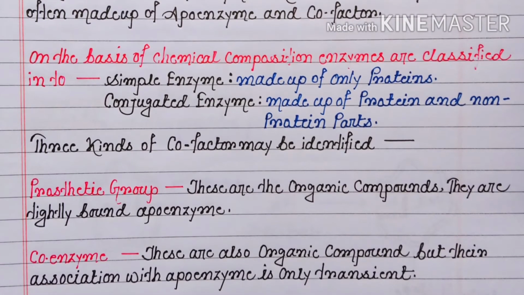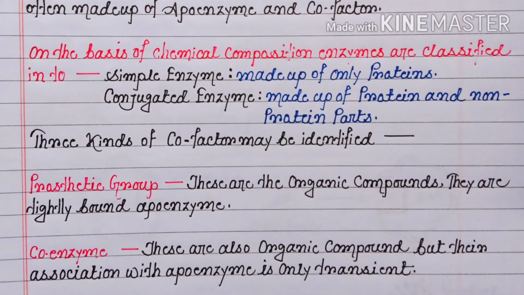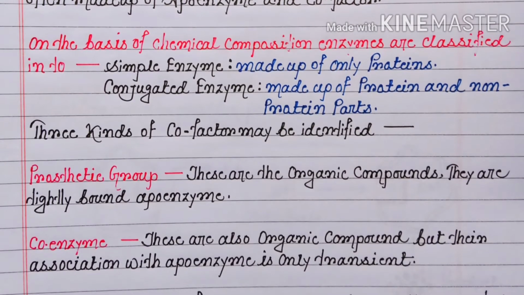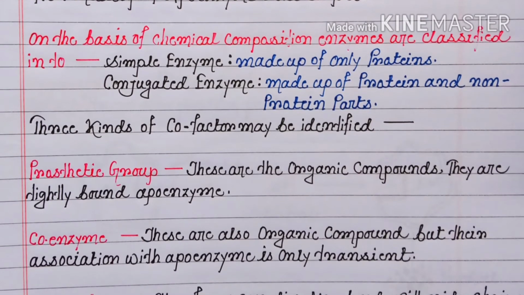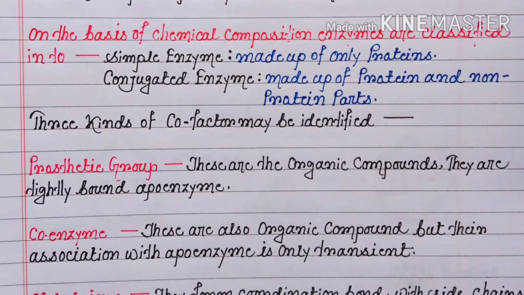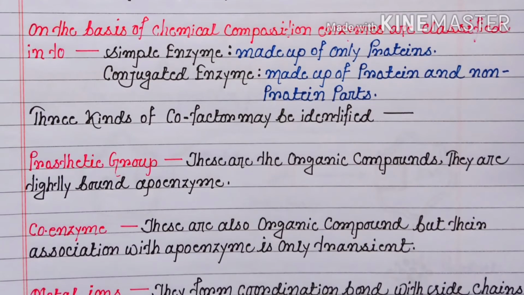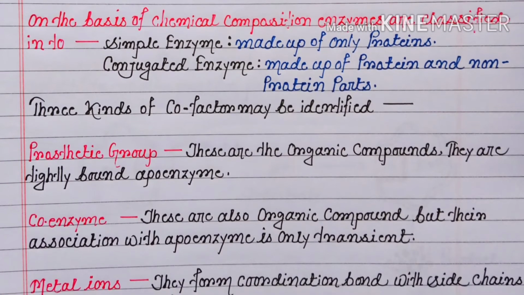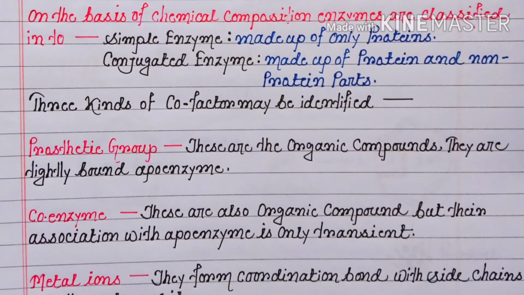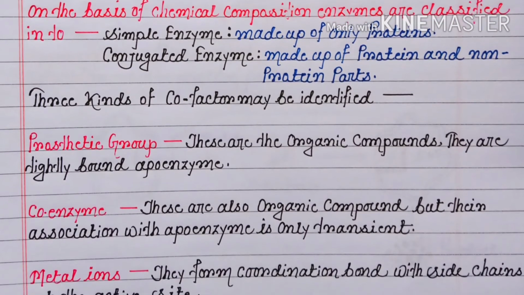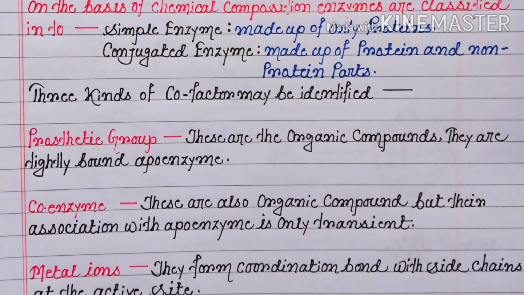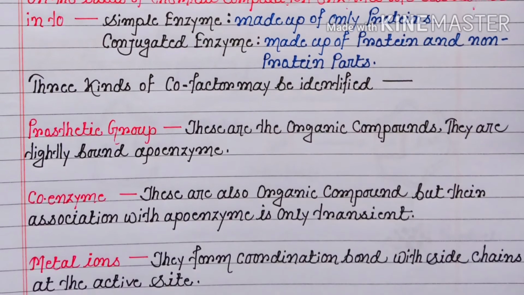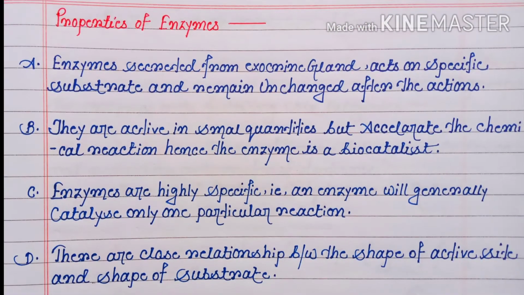Now the prosthetic group. The prosthetic groups are organic compounds and they are tightly bound with the apoenzyme. Now look at the coenzyme. Actually those are also organic compounds, but their association with apoenzyme is only transient. And the metal ions, they form coordination bonds with the side chains at the active site of enzyme.